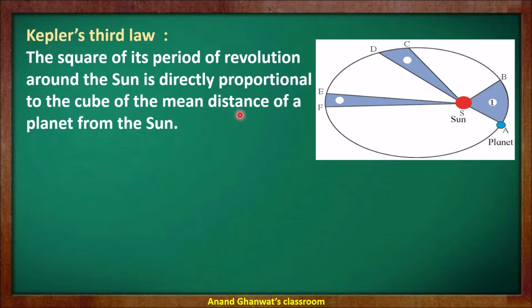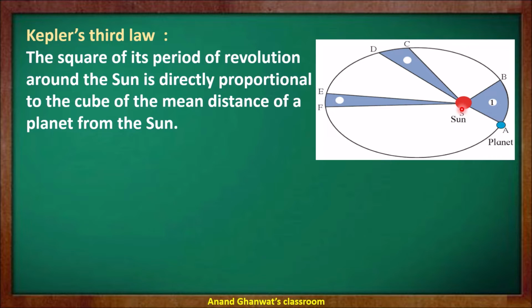Here two things are very important: the period of revolution of that planet. Suppose Earth is revolving around the sun and its period of revolution is 24 hours. So every planet has a different period of revolution. Therefore, the square of the period of revolution is directly proportional to the cube of mean distance. The other word is mean distance. Now let us understand the meaning of mean distance.